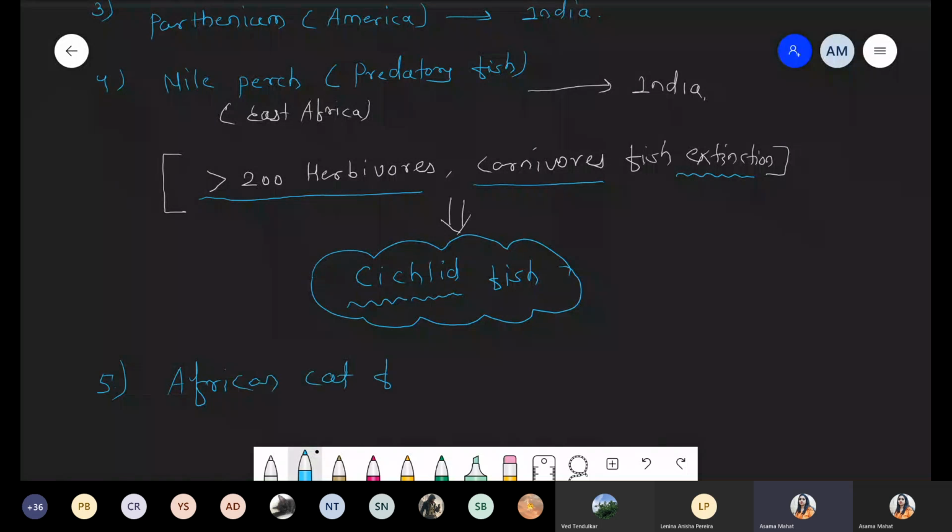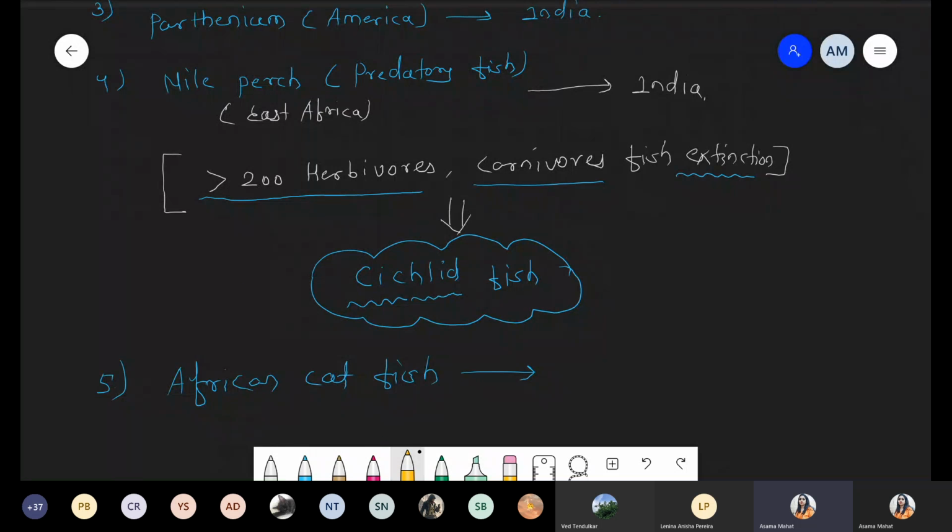African catfish. Simply, it is coming from Africa. Now, what happened? This African catfish is now introduced in India, but it is very dangerous because this catfish competes with the native ones. It is responsible for, not extinction, but elimination or decrease in the number of endogenous catfish. African catfish is used in aquaculture because its size is comparatively large. It is used in aquaculture, but it's not legal, it's illegal. But it competes with the Indian catfish.